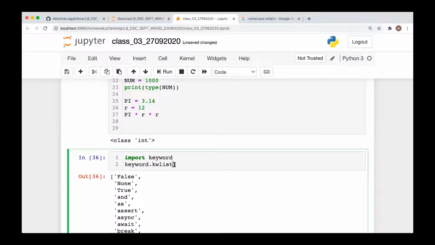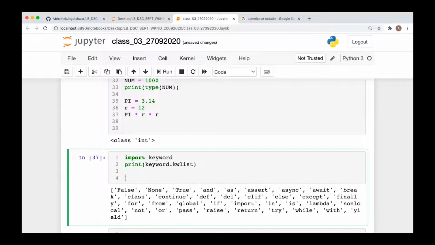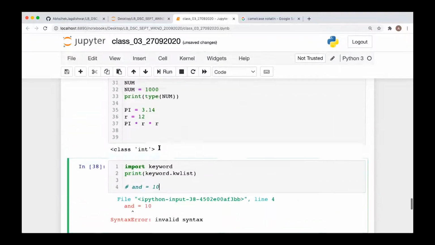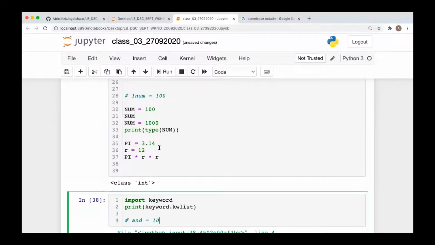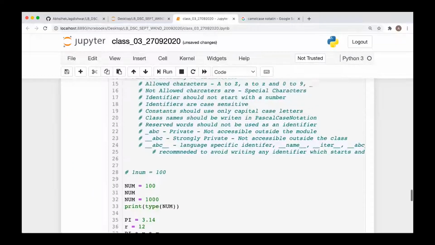Now, you should not use anything from this list as an identifier. For example, you should not write and = 10 or True = 100. That will give you an error. Why? Because these are reserved words and they are used for some internal purposes. You cannot write it like that. So all these reserved words should be avoided as identifiers.